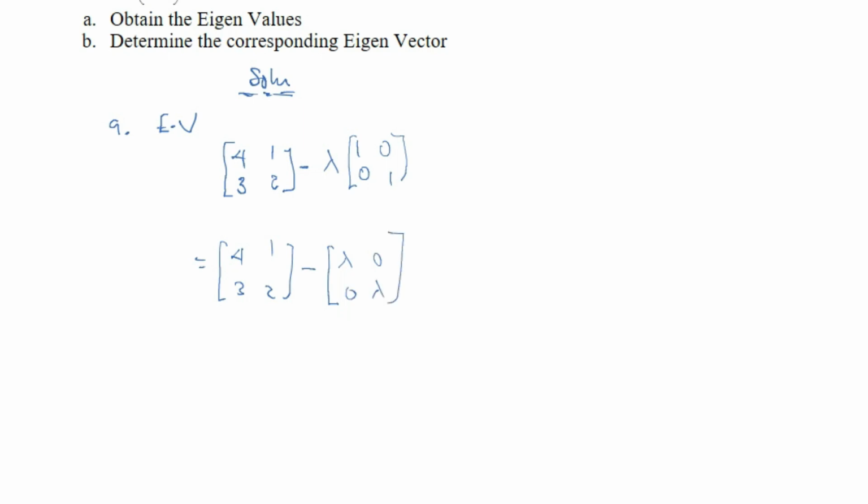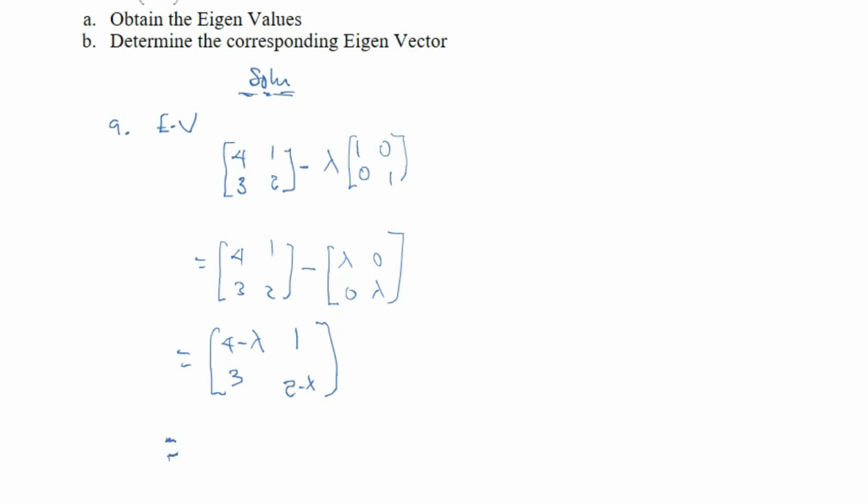So now subtracting these two matrices, we'll be left with 4 minus lambda, 1 minus 0 which is 1, 3 minus 0 which is 3, and then 2 minus lambda.